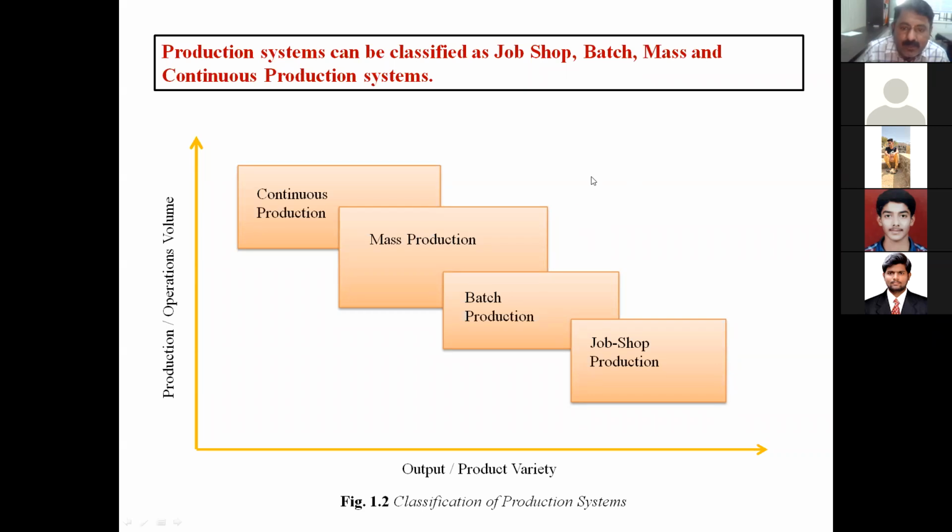Okay, so volume versus variety, the graph is plotted, and you can see where each category fits: job shop production, batch, mass, and continuous. Let us start from job shop production. If you consider job shop production, a large variety is there, but production volume is very low. Some of the products required in industry, like boilers, pressure vessels, or a nuclear reactor, one order will continue for this nuclear reactor or some components.